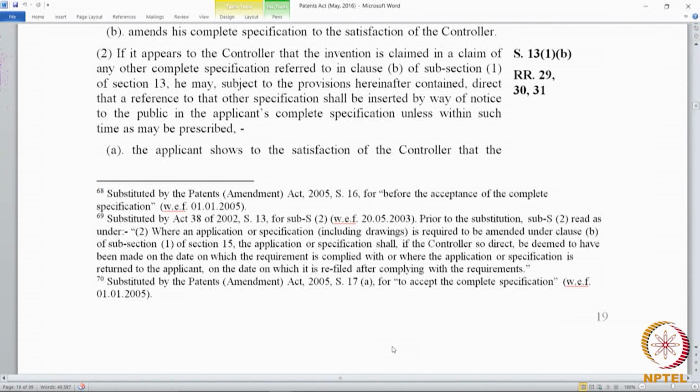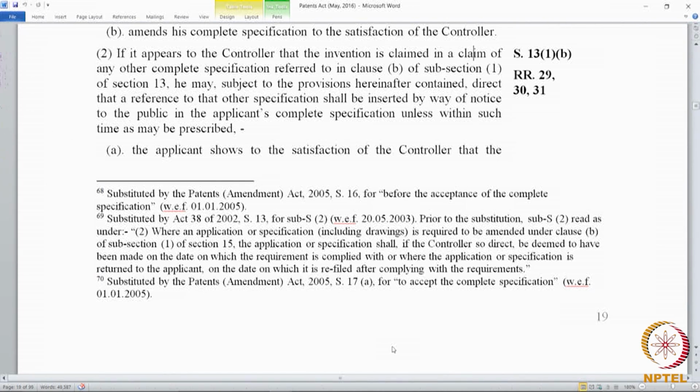So, we understand that in this case it was not a document that was already there. The day I filed it, it was not there, but it was published either on the day I filed my application or soon after I filed my application. So, there is no way I could have known about that application at all, because the day I filed it, it got published. But most of the time I would have taken the printout, or even if it is e-filing, I would not make a prior art search on the day on which I am filing. My prior art search, everything would have been done earlier.